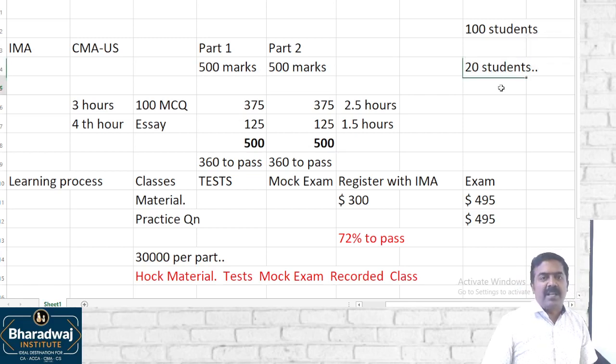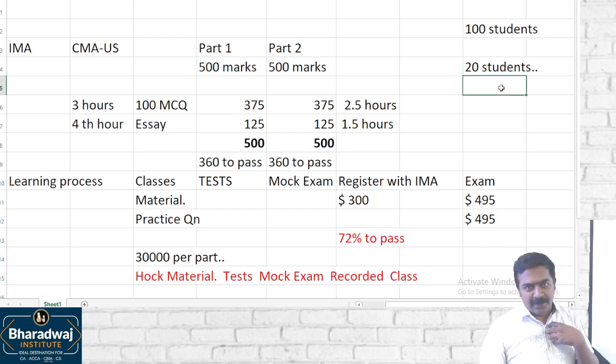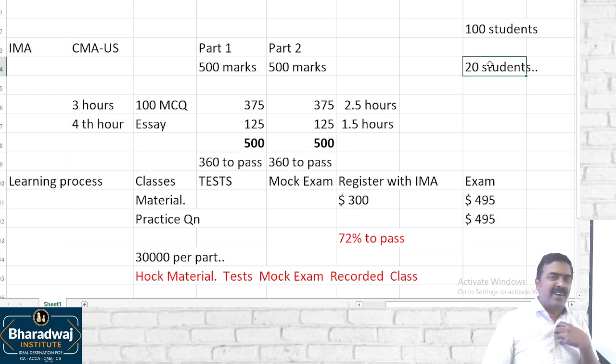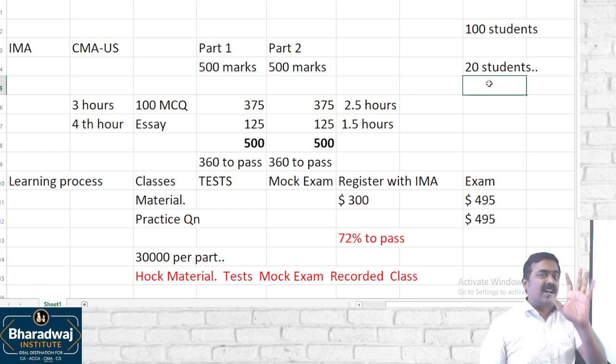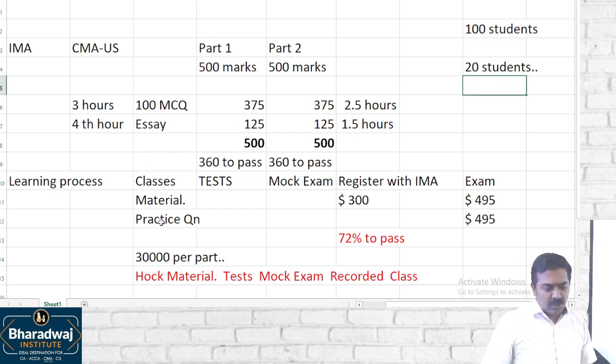Sir, what about the remaining 80 students? As I told you, they donate money to me. Clear? They donate money for Palnichami's welfare. That's what I would say. Out of the 20 students, how many students pass? All of them pass, because they learn, practice, and write the exams within 4 or 5 months of time before the knowledge goes out of them. So this is what it is.